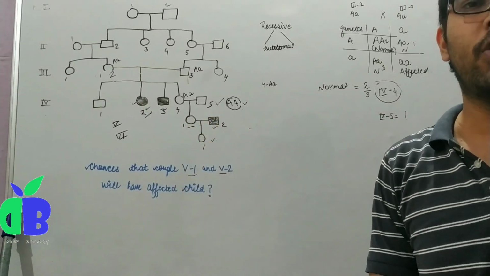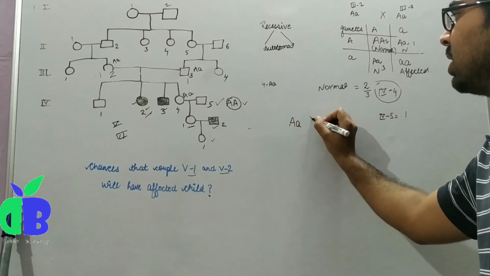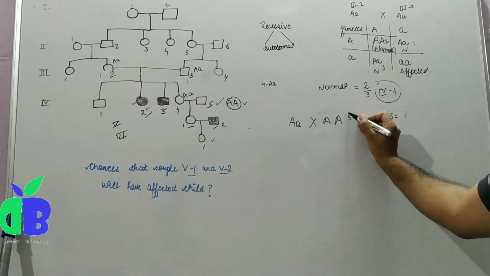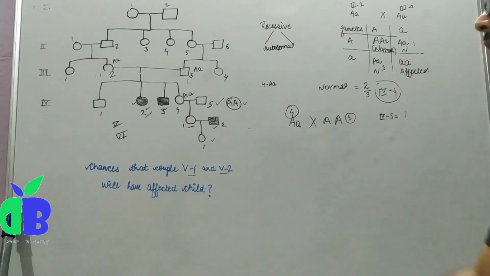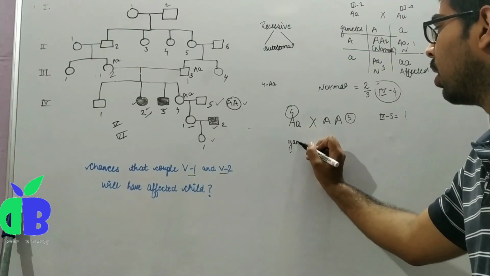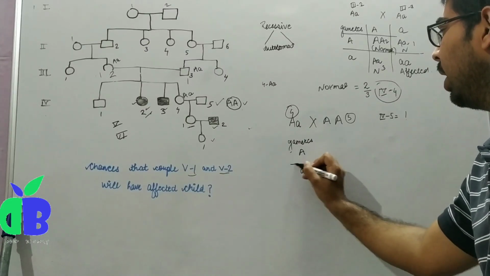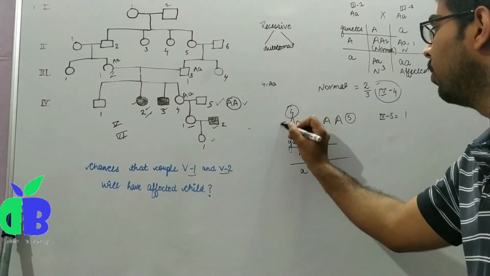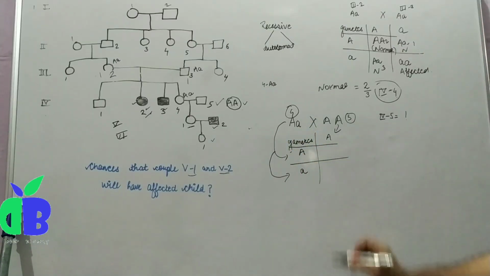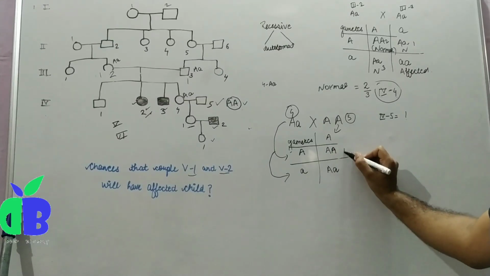Now when the cross of 4-4 and 4-5 occurs, we have capital A small a from one parent and capital A from the other. When we make our Punnett square, we get capital A capital A and capital A small a.